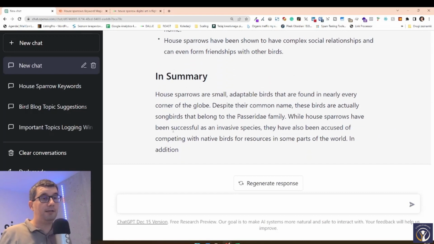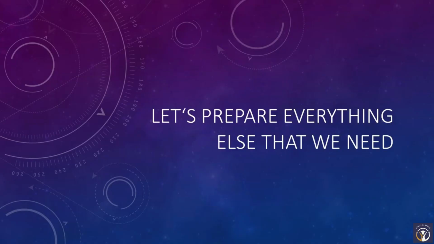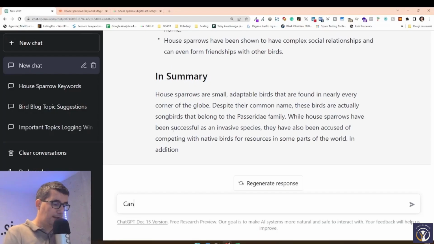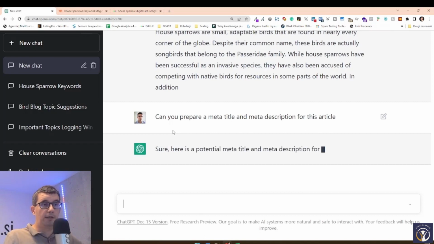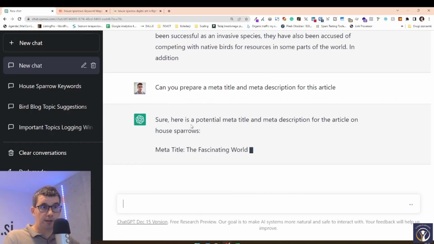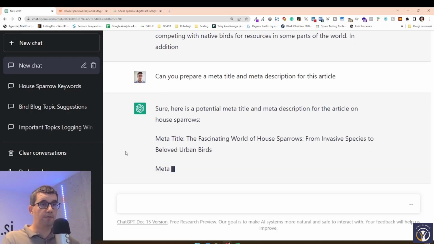Okay, now we have a giant article. We can't go post that directly to the internet. You have to wait for that. But before we go doing that, a couple of other things that we need. Can you prepare a meta title and meta description for this article? Every article that we prepare, every article that we post on the internet should have an optimized meta title and meta description. Here we have both of these.